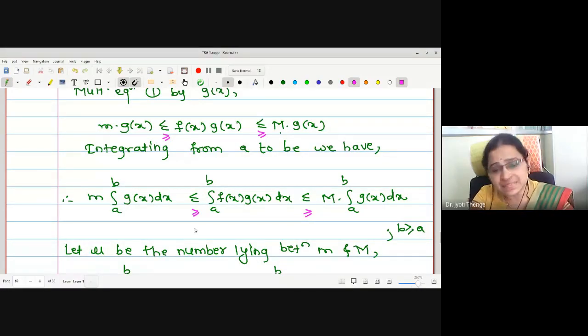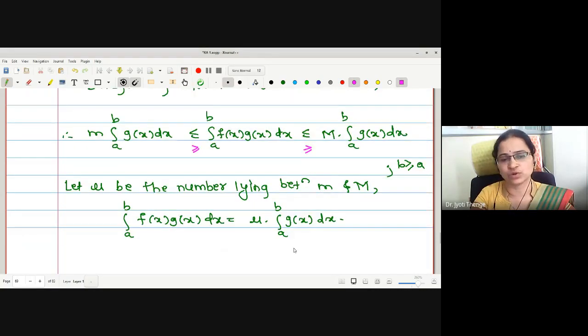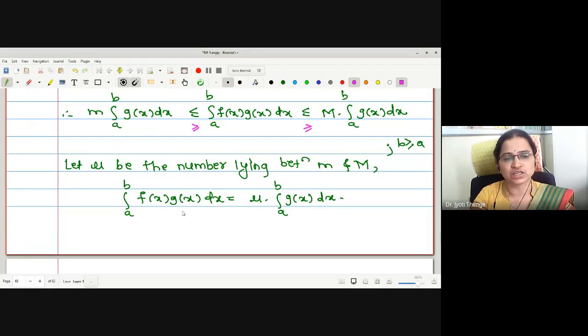Correct now? But still, may I say, the value of the integration lies between capital M times integration g and small m times integration g. Therefore, still we are getting one number mu between the bounds, small m to capital M, where the value of integration f of x g of x is equal to mu times integration g.